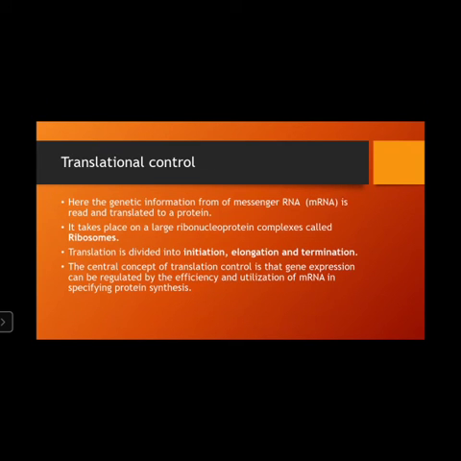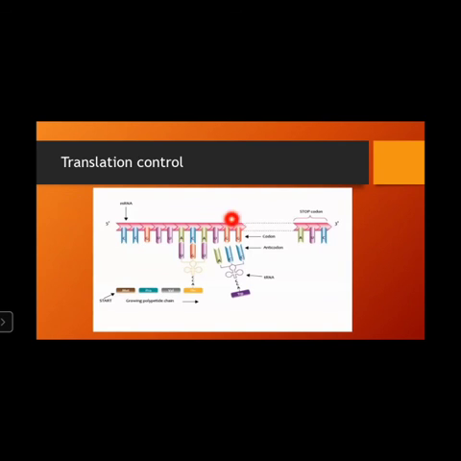Then comes translation control. Here the genetic information from the messenger RNA, that is mRNA, is read and translated to protein. It takes larger ribonucleoprotein complexes, the ribosomes, which are present in the cytoplasm. Translation is divided into initiation, elongation, and termination. The central concept of translation control is that gene expression can be regulated by the efficiency and utilization of mRNA in specifying protein synthesis. So this is a place where the functional mRNA goes and binds to the